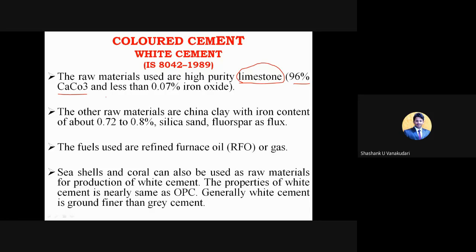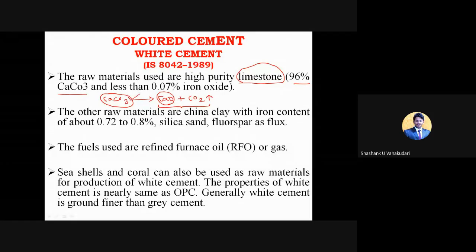This CaCO3, when heat is provided, forms calcium oxide, which is purely lime. So this is limestone. Okay. So when we heat this limestone, it forms calcium oxide, that is lime, and along with this, it liberates carbon dioxide.